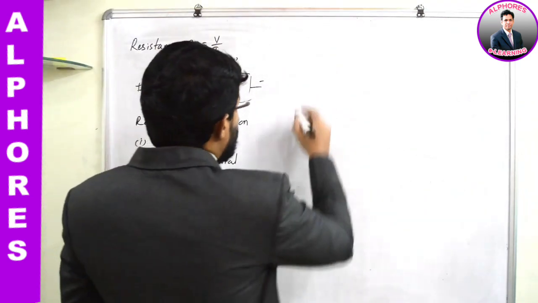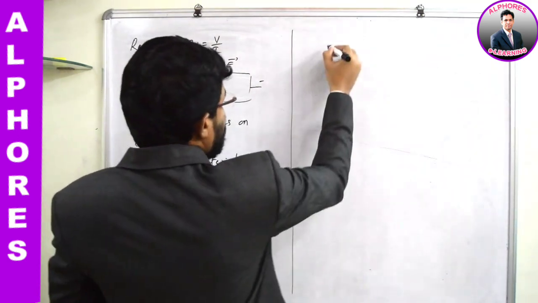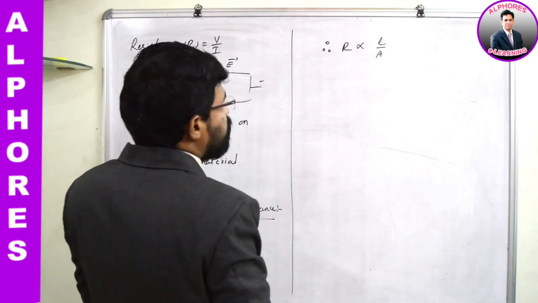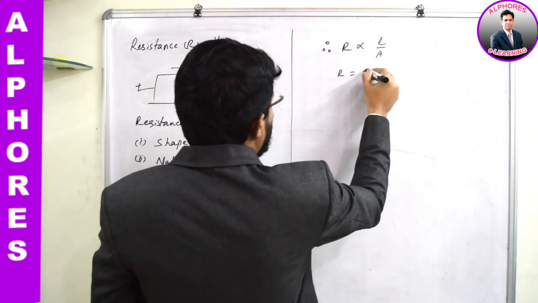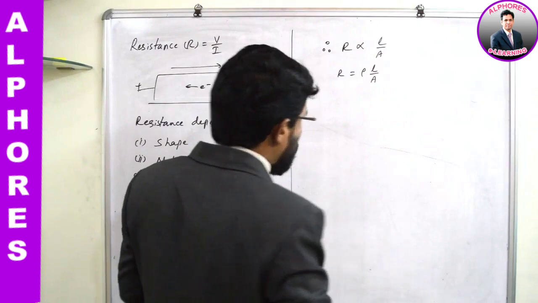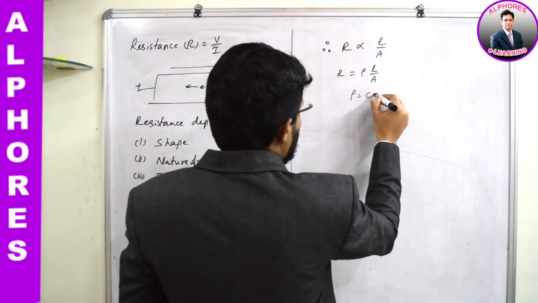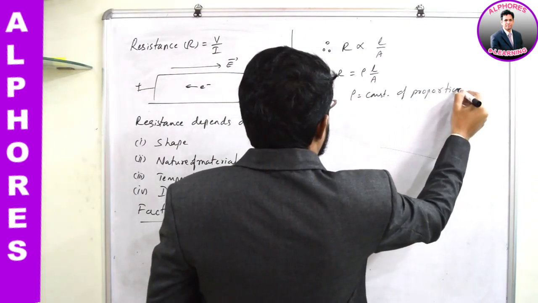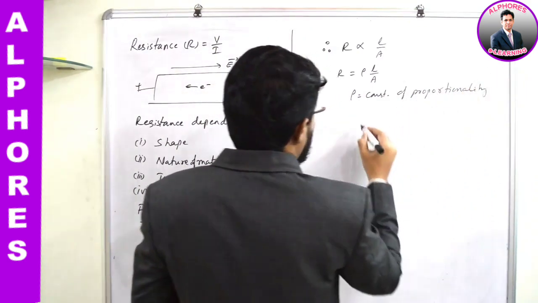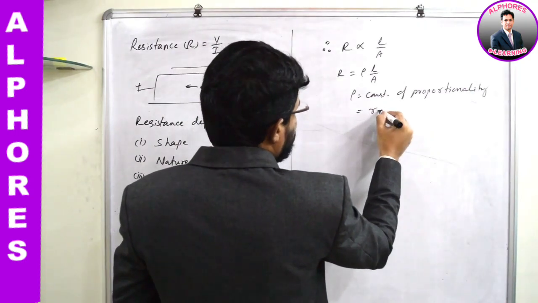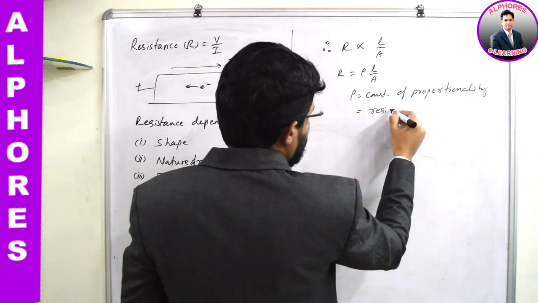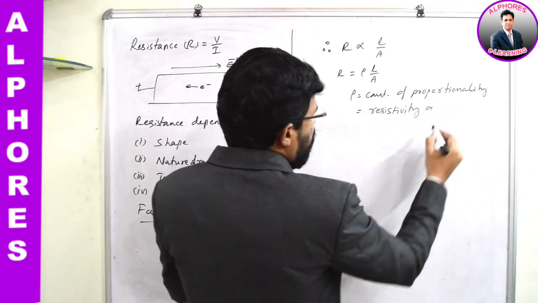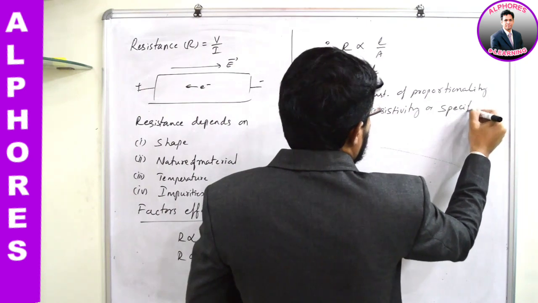So combining these two relations, what you can write, therefore R is directly proportional to L by A. And here I am going to introduce one constant of proportionality. R is equal to rho into L by A, where this rho is the constant of proportionality, and I call this resistivity. This is named as resistivity, or this can also be called specific resistance.